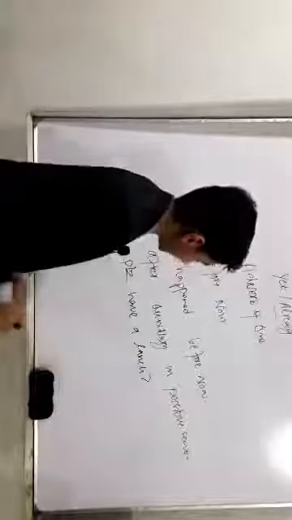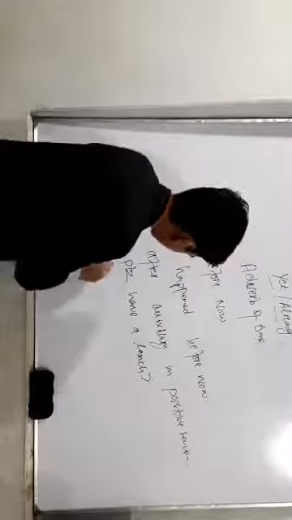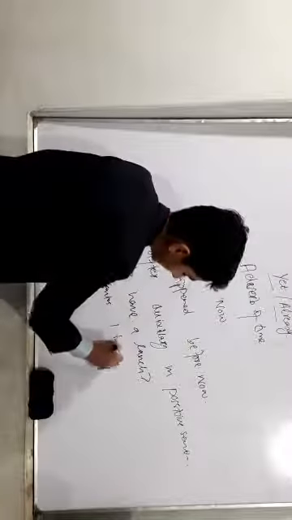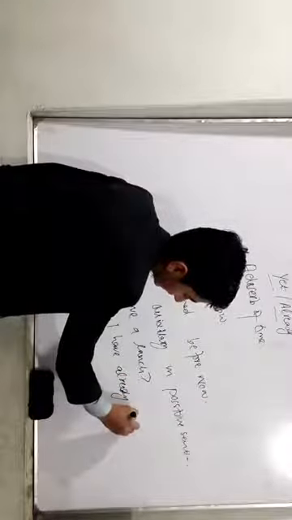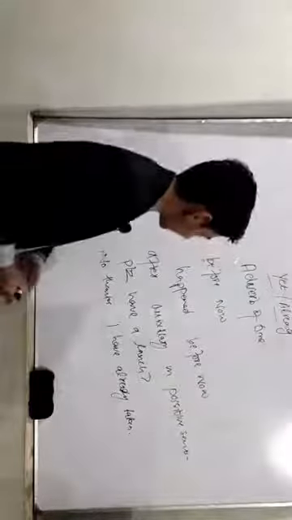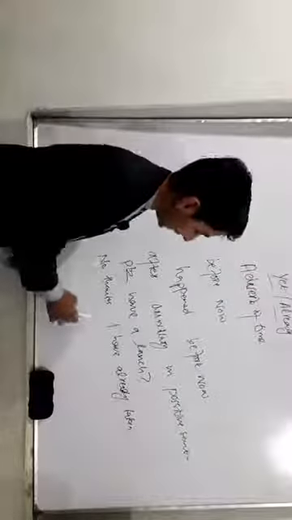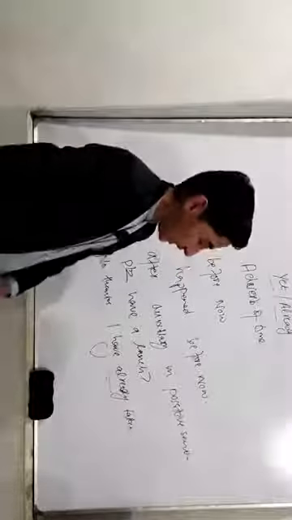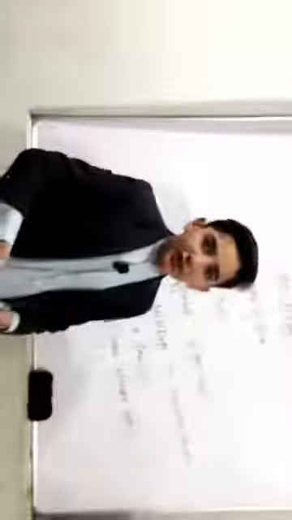Here the person asked another person, please have a lunch. The answer would be, no thanks, I have already taken. Here the person asked a question, please have a lunch, and the other person answered, no thanks, I have already taken. So here we use already after auxiliary, in a positive sentence. It means that the person has taken lunch before now, before expected time.